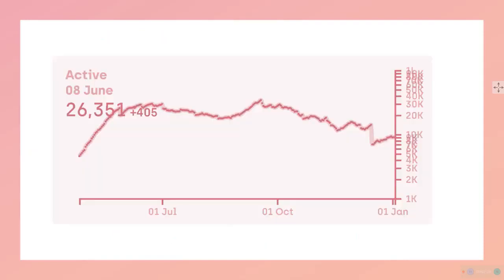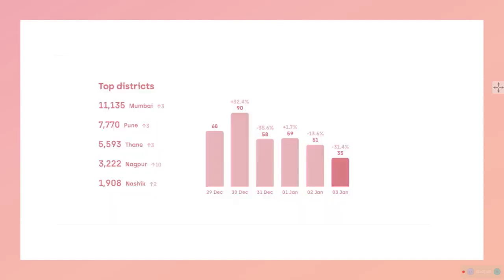Graphs can be of different types. It can be a polygon, a frequency polygon, a curved graph, a histogram, a bar graph, or a pie diagram. This one is about Mumbai, Pune, Thane, Nagpur, Nasik, where we are accumulating how the deaths are happening, and it has been found that it is coming down here also, in every location.